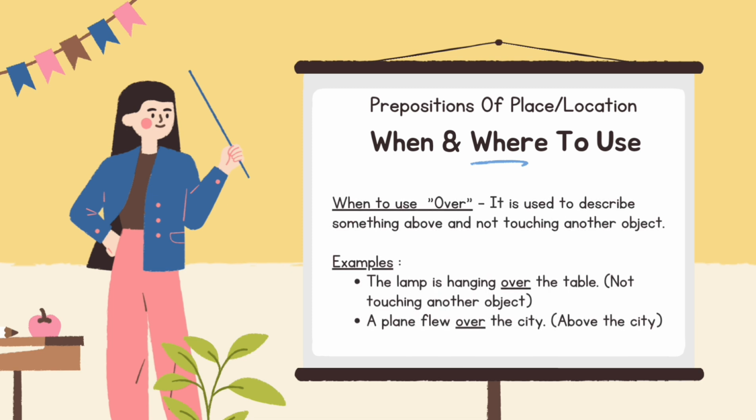When and where to use over: it is used to describe something above and not touching another object. Examples: the lamp is hanging over the table, not touching another object. A plane flew over the city.